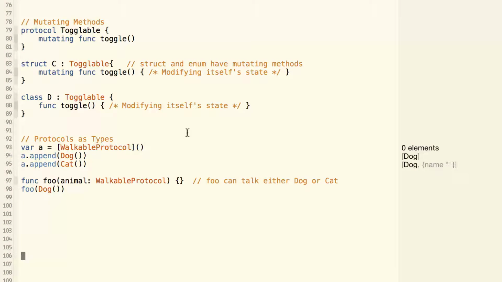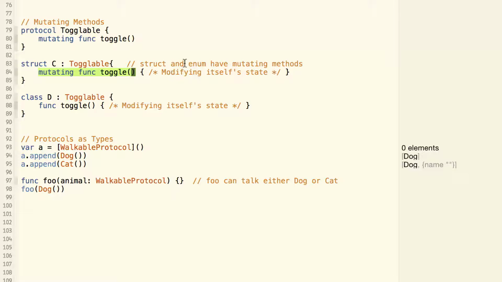Now let's talk about the protocol of mutating method. If you recall, a mutating method is a method of struct or enum that changes its own state. So a class doesn't have a mutating method, only struct and enum have mutating methods. And here we have a protocol toggleable, which defines a mutating function called toggle. And then we have a struct C, which conforms to the protocol of toggleable. Then struct C must define a mutating function toggle, and this function changes its own properties.